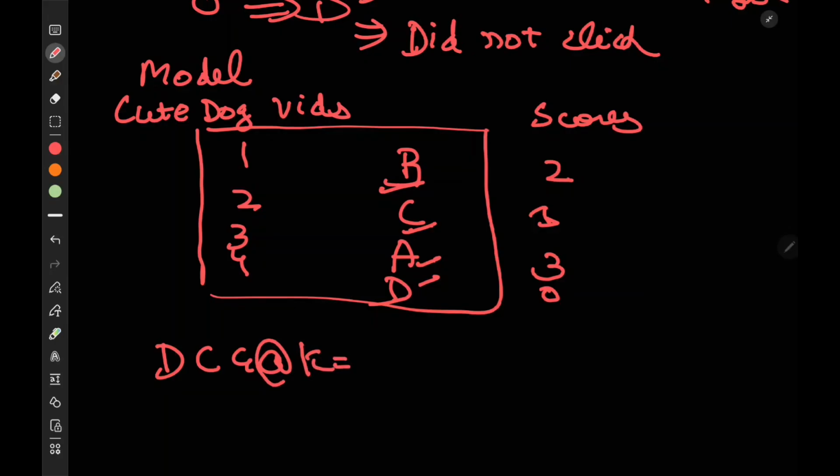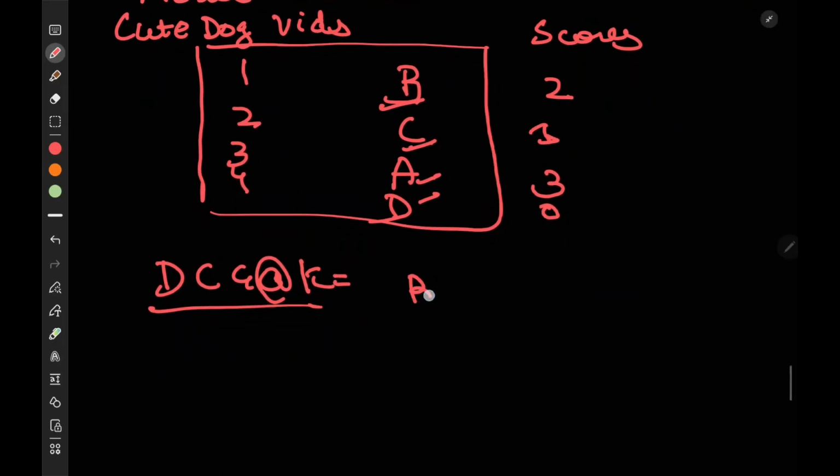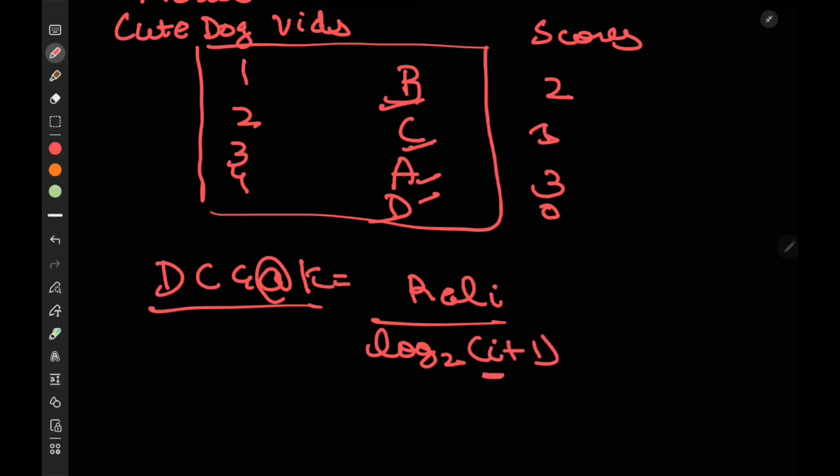Now how do you calculate DCG? DCG at K, so here DCG at K would be DCG at 4. It is the summation from i equal to 1 to K of relevance of i divided by log base 2 of (i plus 1), where i is basically the index, the position.